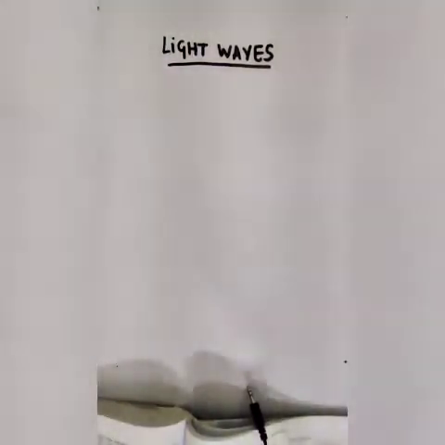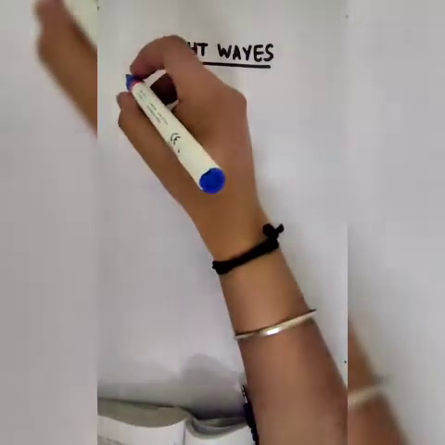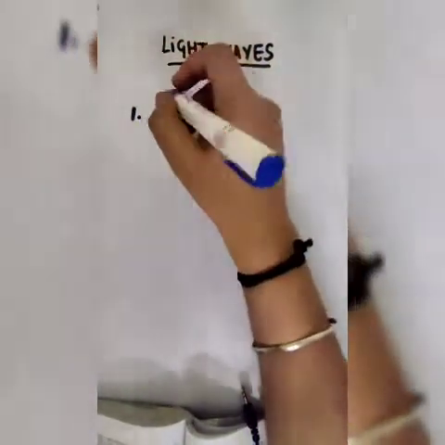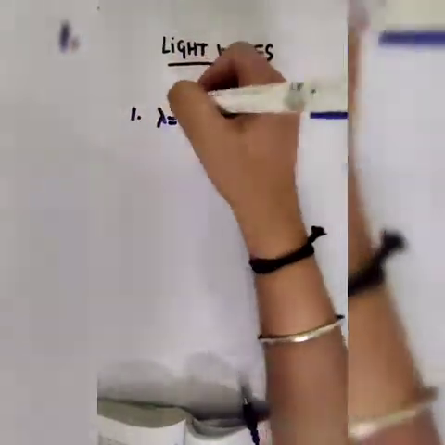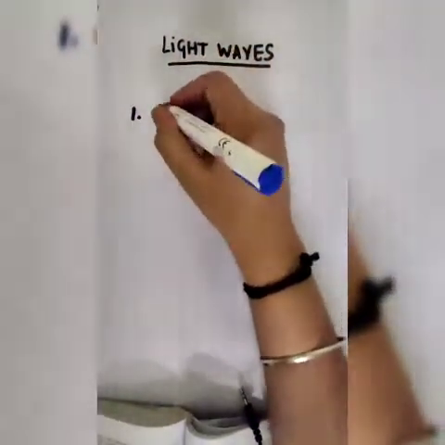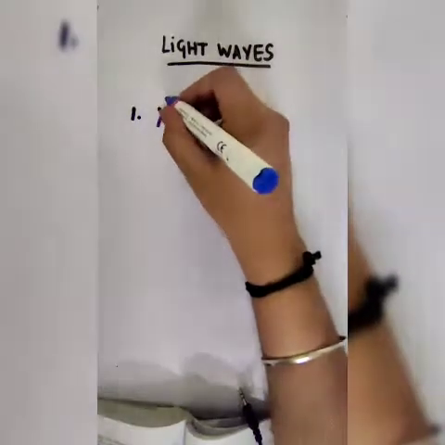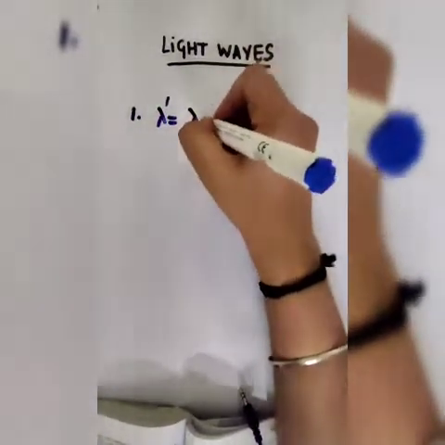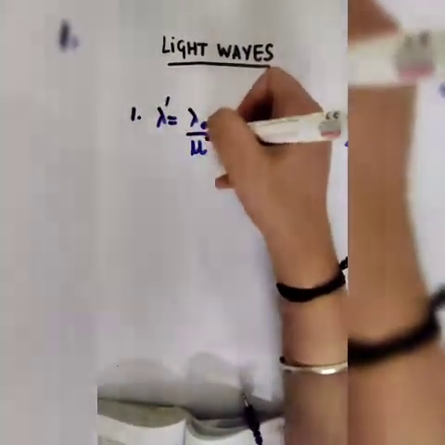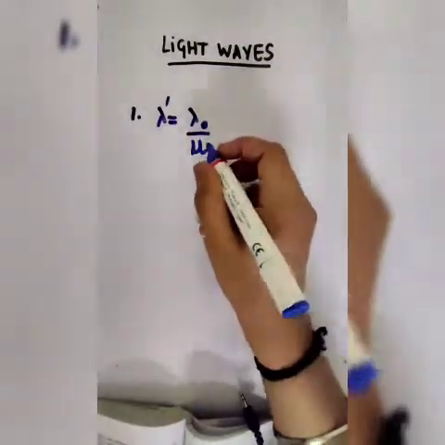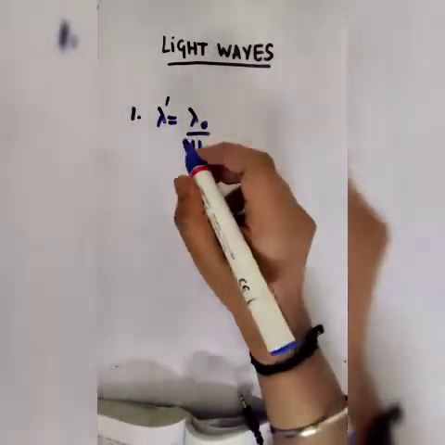Okay, so we will be starting with the new chapter, light waves. Now coming to the first example. In this we are asked to find out the new wavelength in the new medium. As we know, the effect of medium on wavelength is that the new wavelength, lambda dash, would be the old wavelength divided by mu, where mu is nothing but the refractive index of the medium.